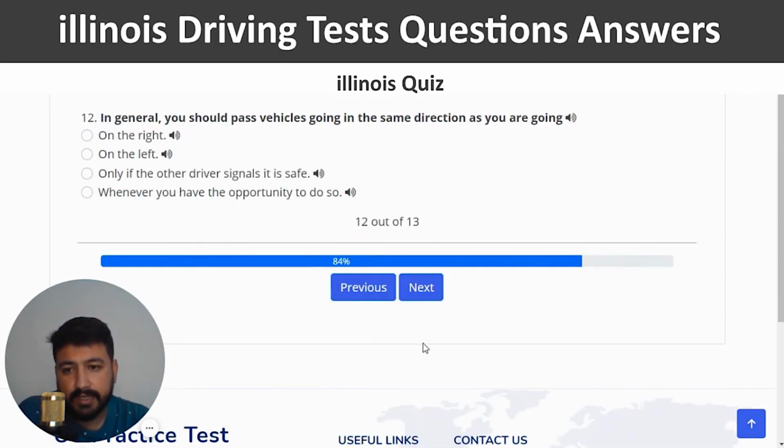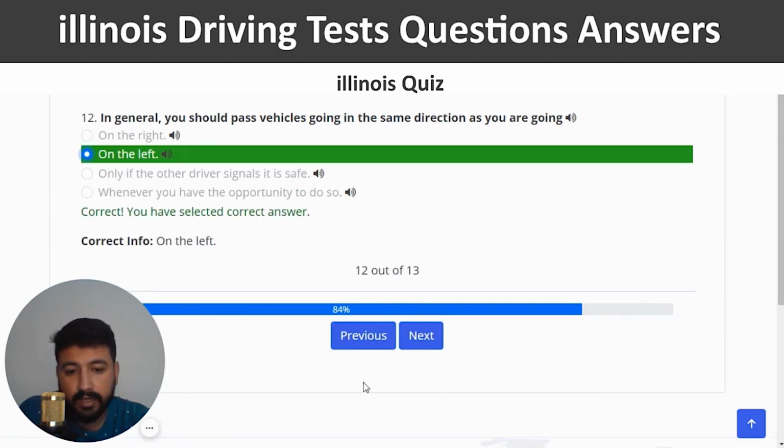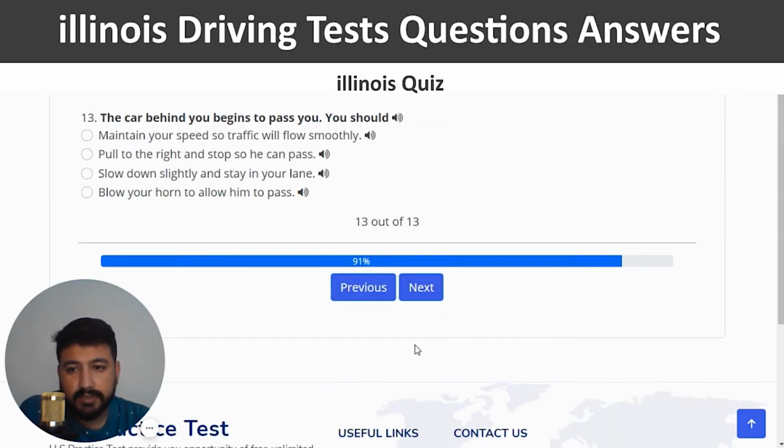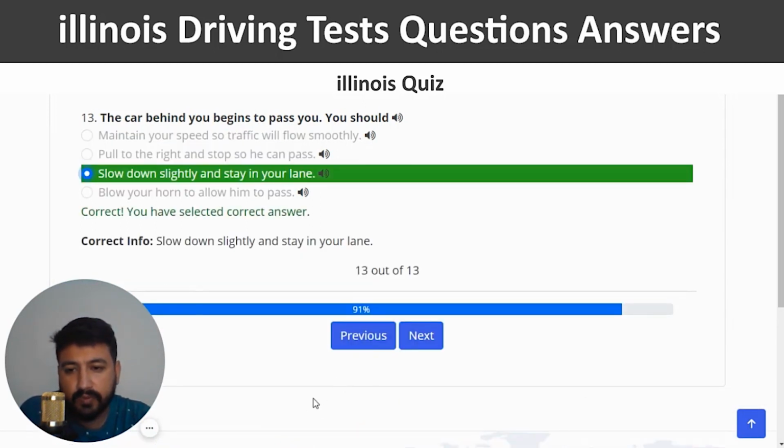Second last question is: in general, you should pass vehicles going in the same direction as you are going. You can choose the second option, which is on the left. And next. Last question is: the car behind you begins to pass you. You should. The right answer of the last question is slow down slightly and stay in your lane. This is the correct one, and this is the end of quiz number 6.